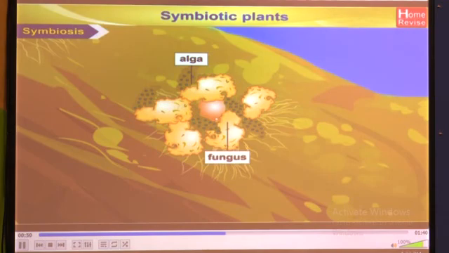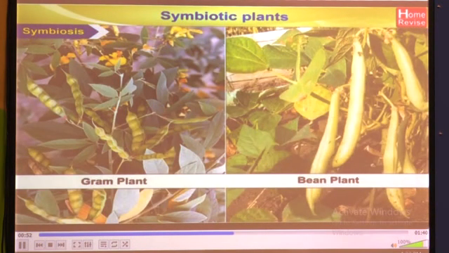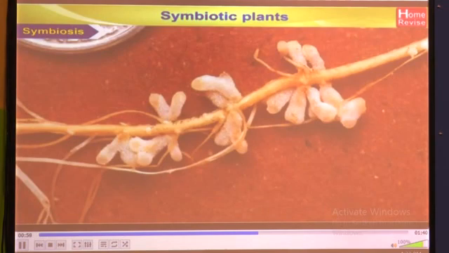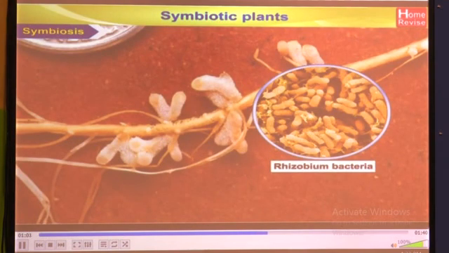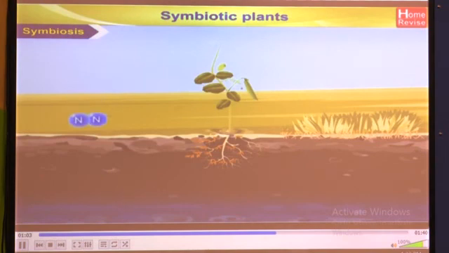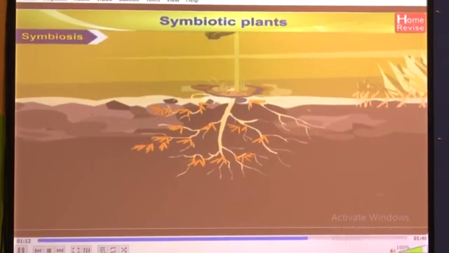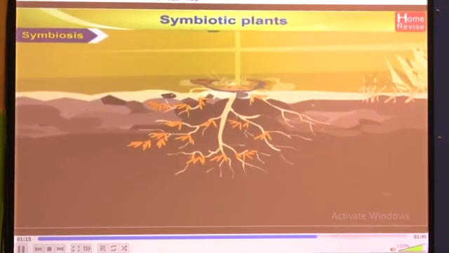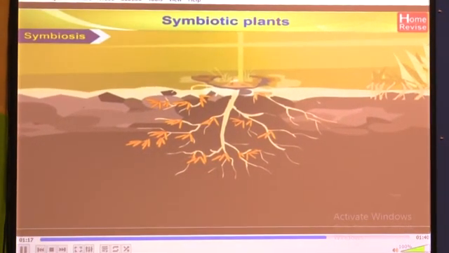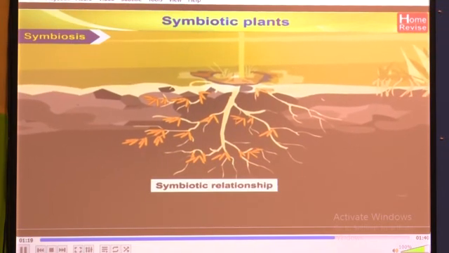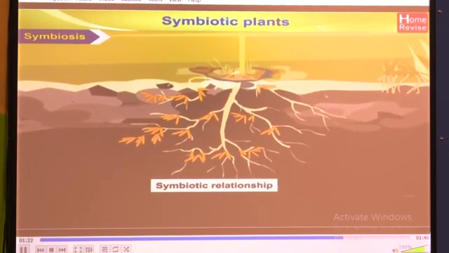alga. For example, roots of leguminous plants like gram, beans, etc. contain nodules having rhizobium bacteria. These bacteria convert atmospheric nitrogen into nitrates, which are used by leguminous plants. Rhizobium depends on the plant for its food. Thus, leguminous plants and rhizobium have a symbiotic relationship.